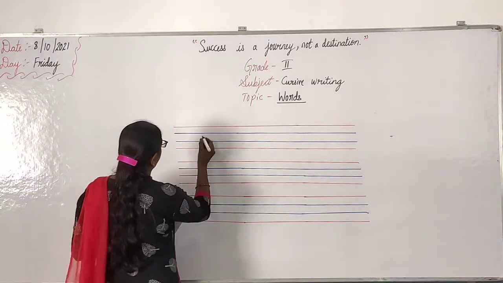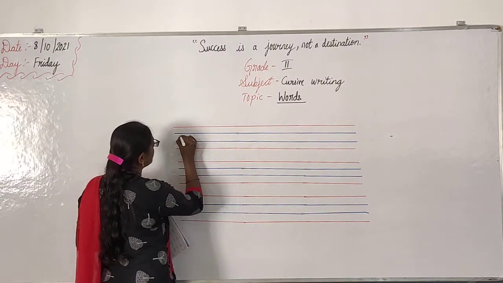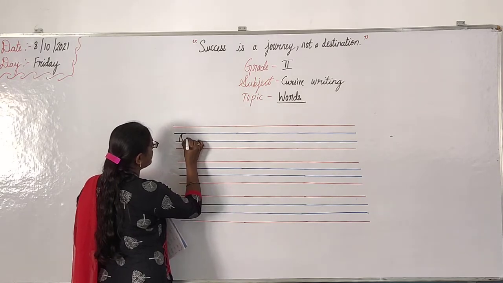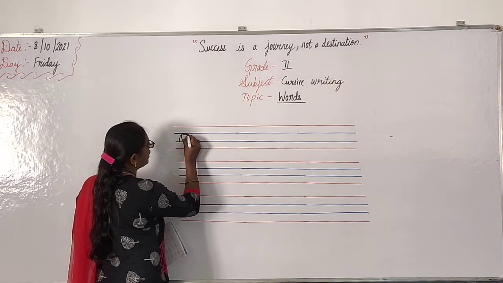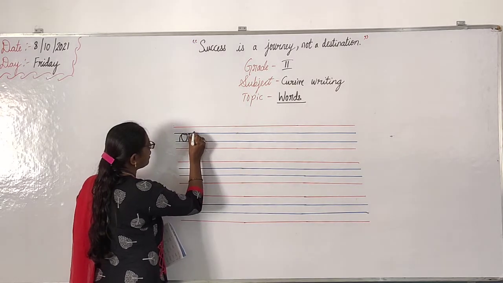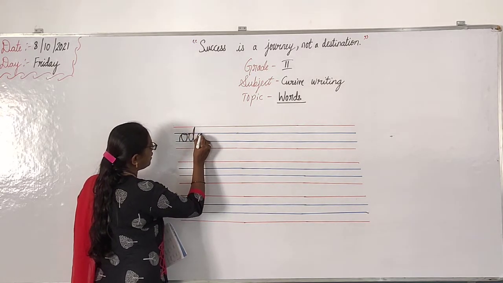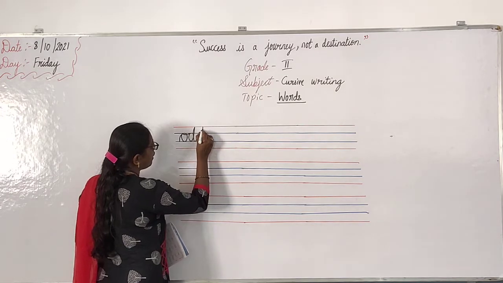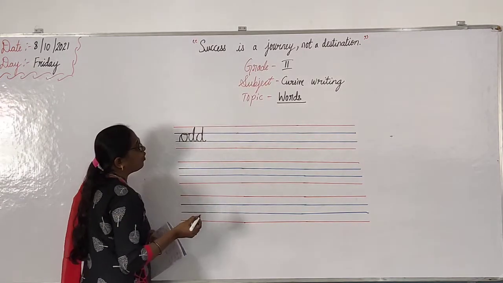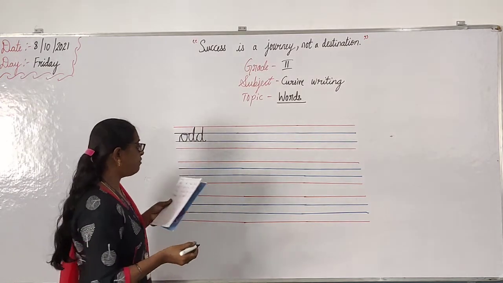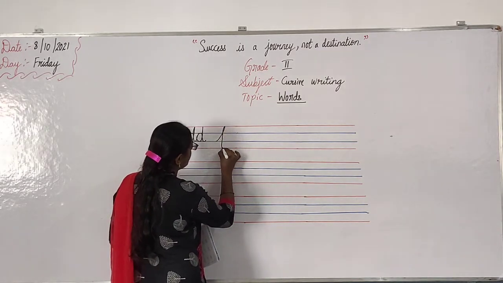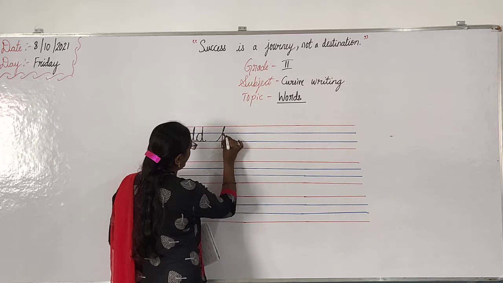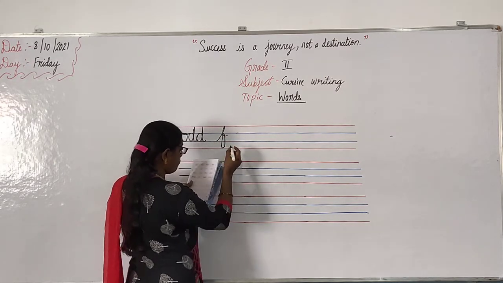Okay? Yes, odd. How do you write odd? O, like this, getting inside the blue line itself. Then D. See? Like this. D. O-D-D. Odd. Then fat. Both the lines. Okay, here.